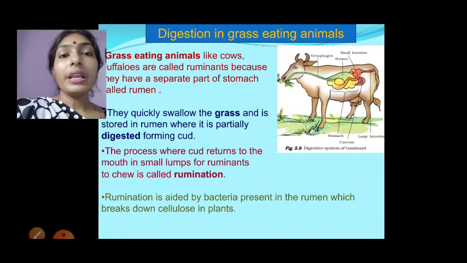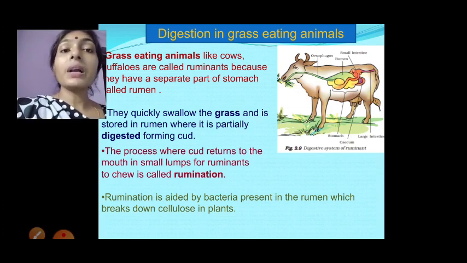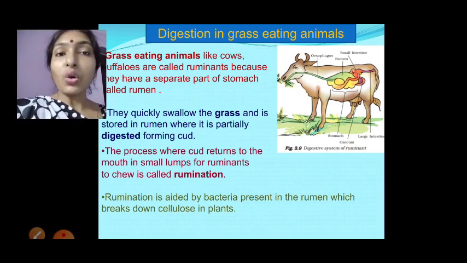So how, let us recall once again. First they will eat the grass and it will go to the rumen for a few times. After some time they will take it out again from the rumen and start chewing for a long time. So first when they take the food, they chew a little bit and send it to the rumen, where it becomes curd. After that they will take out this curd and start chewing for a long time.